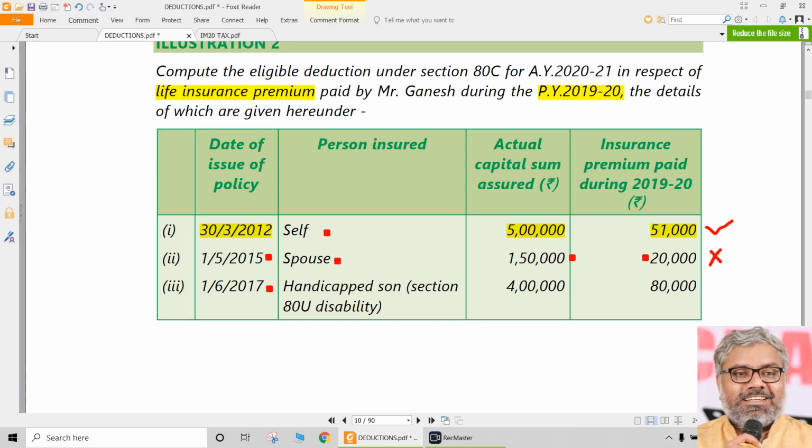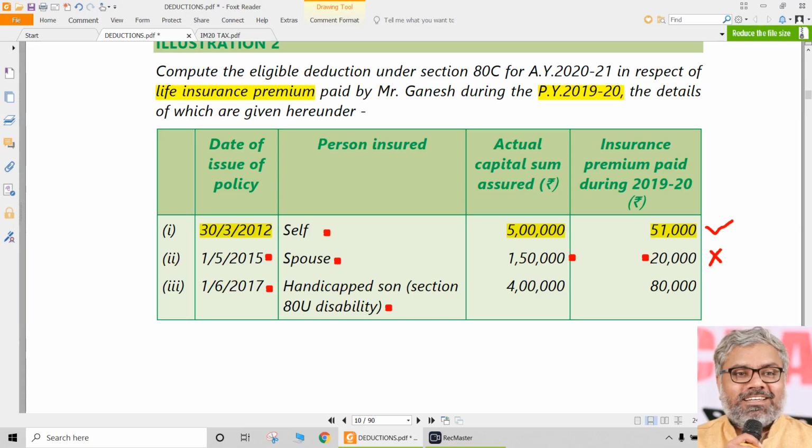And coming to the third case, the policy is issued definitely after 1/4/2012, but it is taken on a handicapped son. So definitely we are talking about a disabled person. Son is also part of the family for the purpose of this section, so it can be taken, no problem.